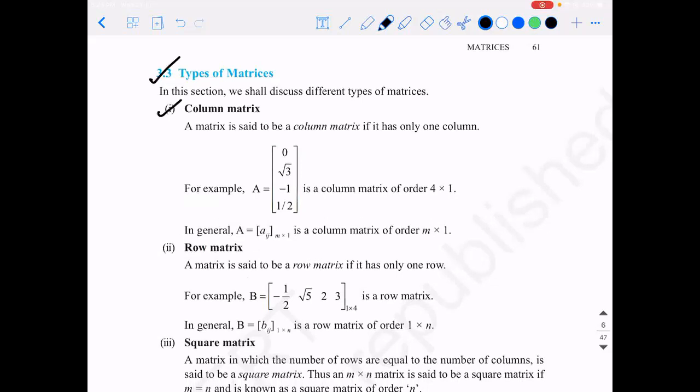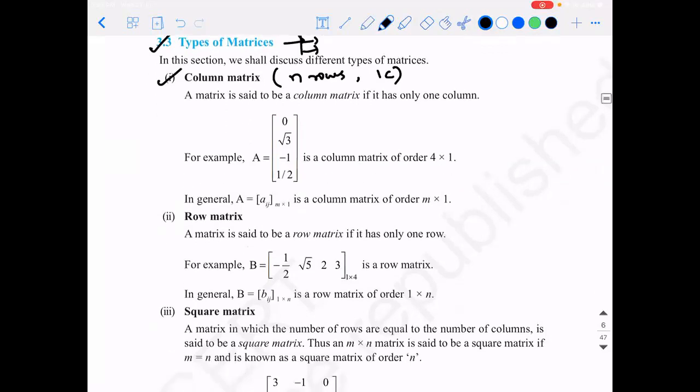Okay. So what are the different types of matrices, guys? You have a column matrix. Whenever you talk about the types, the classification should be done on some basis. So the first classification, if I talk about the column matrix, it is based on what? The number of columns it has and the number of rows it has. So if there is a matrix which has any number of rows but only one column, as the name suggests, n rows and one column, then we call it a column matrix.